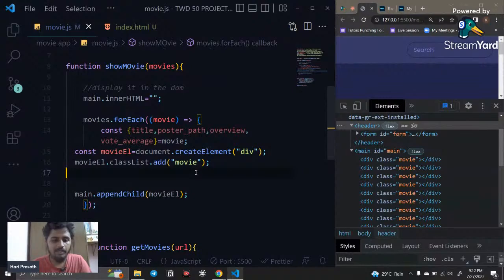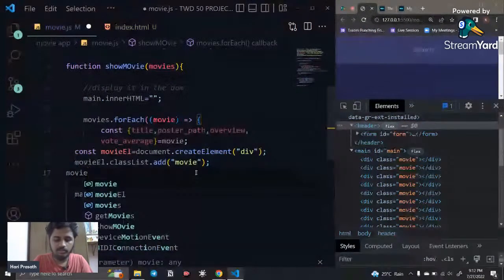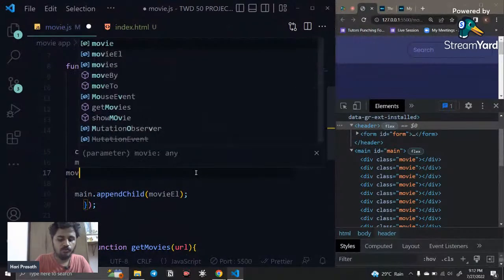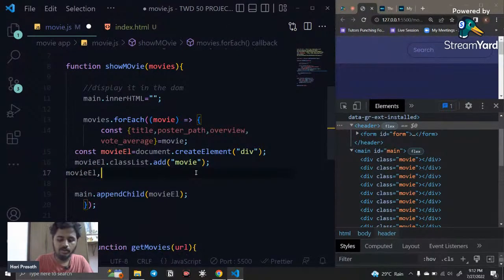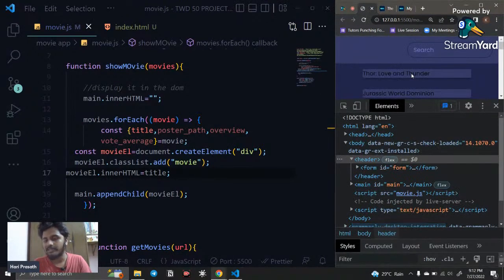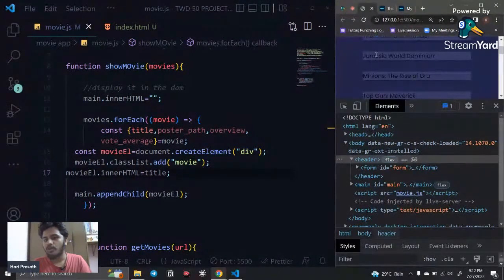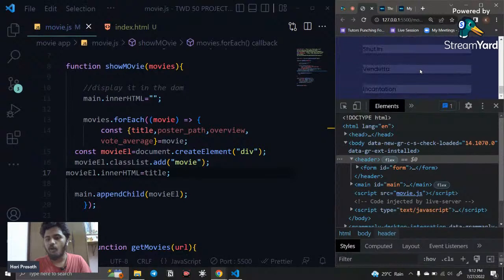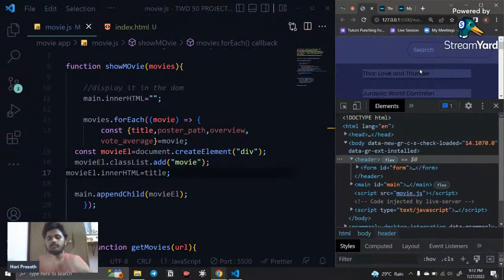For example, if I say movieEl dot innerHTML equal to, so the title is actually what we fetched, right? So I'm just going to say title. If I say title, you can see all the titles of the movies are going to be displayed here. You can see Thor Love and Thunder is displayed, Jurassic World Dominion is displayed, The Black Phone is displayed, Lightyear is displayed, all the movies are displayed, right? So this is how it works.